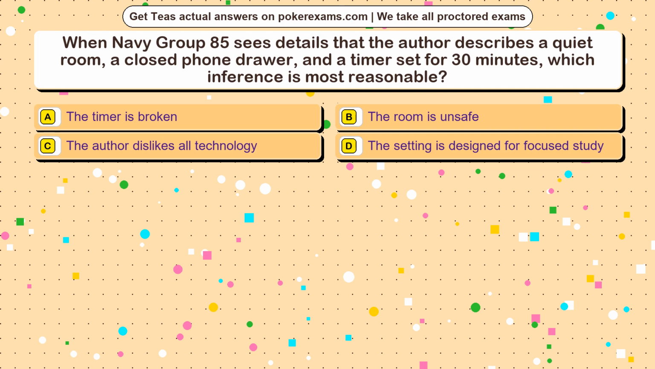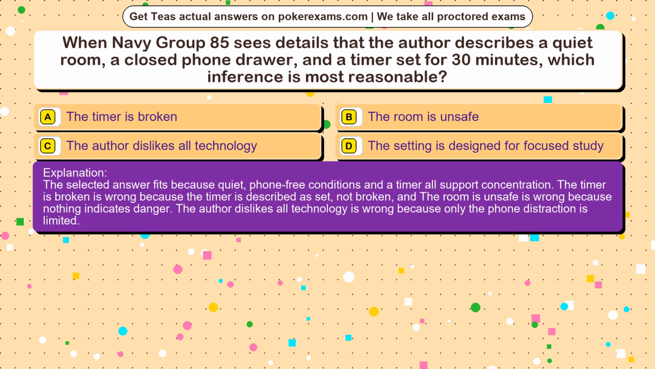The correct answer is option. The selected answer fits because quiet, phone-free conditions and a timer all support concentration. The timer is broken is wrong because the timer is described as set, not broken, and the room is unsafe is wrong because nothing indicates danger. The author dislikes all technology is wrong because only the phone distraction is limited.